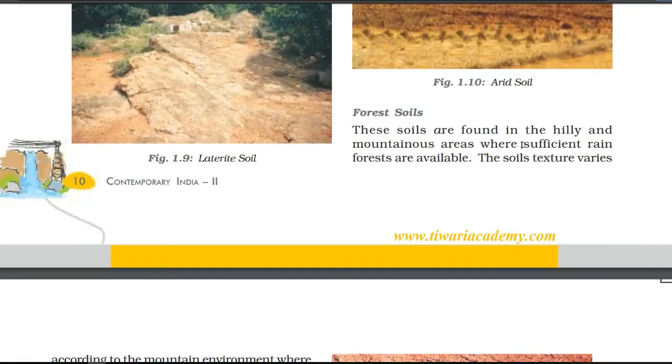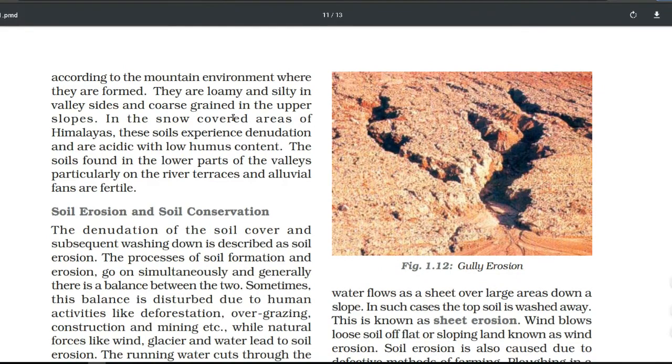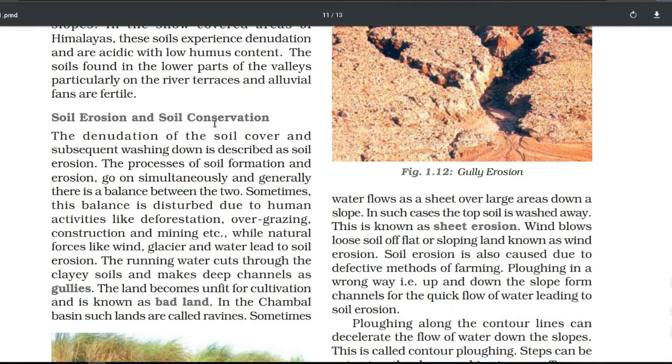Forest soil, of course, we found in the hilly and mountainous areas, and here we have sufficient rain forests available, and different kinds of crops we can grow here. So of course it is also a very important kind of soil.